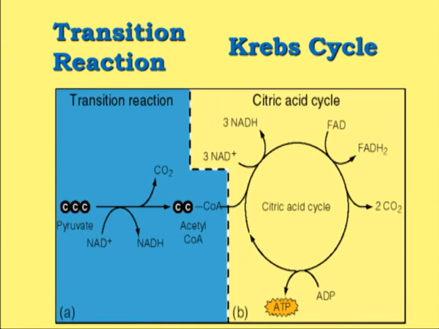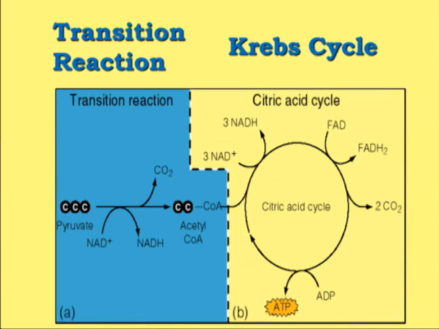There are two other enzymes which are involved in this pathway. First, as I have told you, pyruvate decarboxylase, pyruvate dehydrogenase, and acetyl transferase, which will transfer this coenzyme A moiety to the 2-carbon unit which is being liberated from the pyruvate, that is the acetate unit which is being liberated from the pyruvic acid. So we have ultimately the acetyl-CoA which is being formed from the pyruvate.